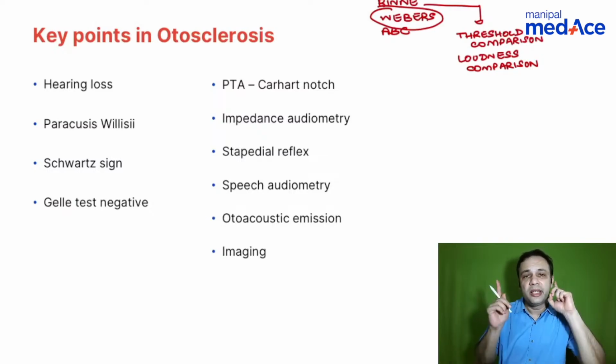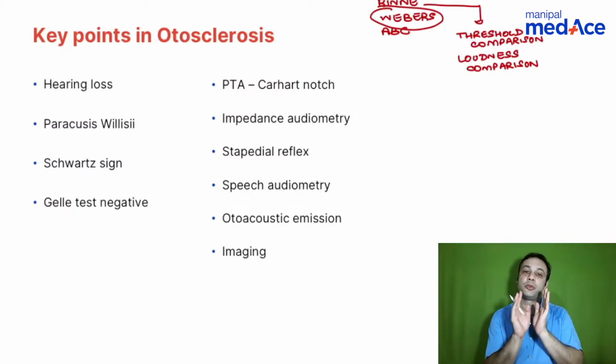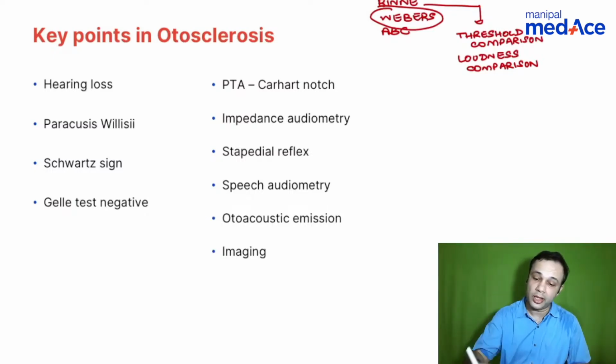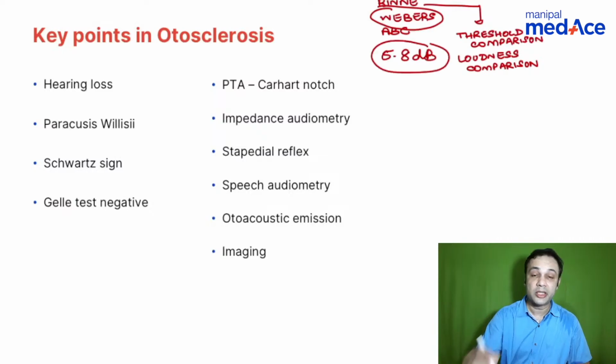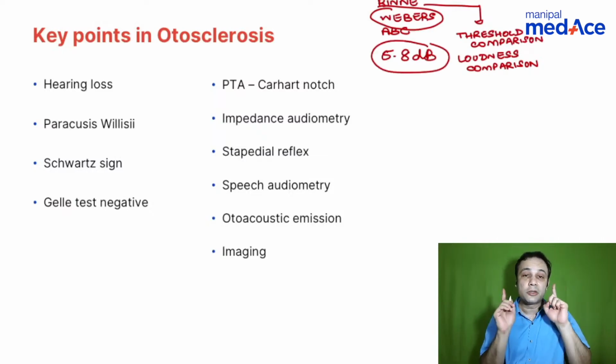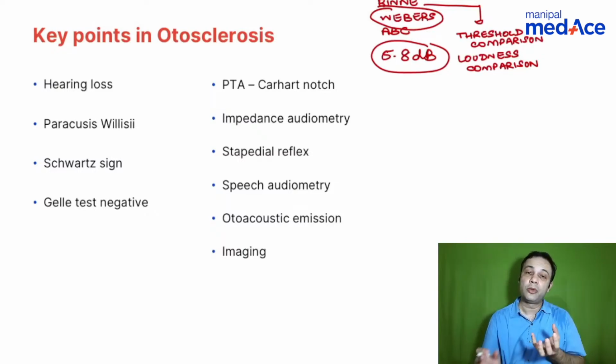So what should be the interaural difference for Weber's to be lateralized to one side? You're looking at approximately 5 to 8 decibels. So Weber's test will be lateralized only if there's a difference of 5 to 8 decibels. So it's a very, very sensitive test as far as hearing loss is concerned. Sometimes, or more often, we say the tuning fork tests are better than the pure tone audiometry.